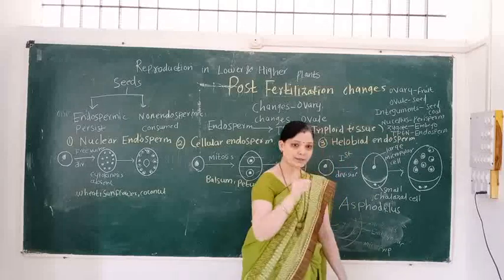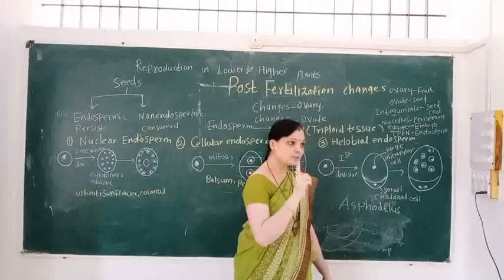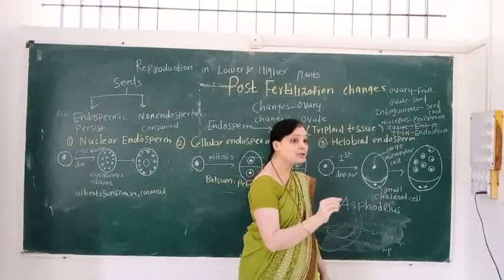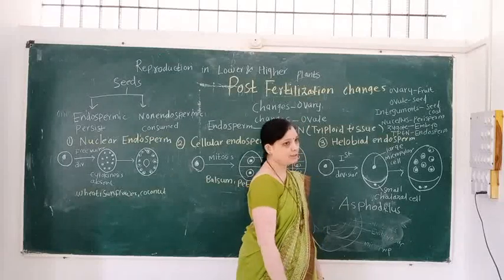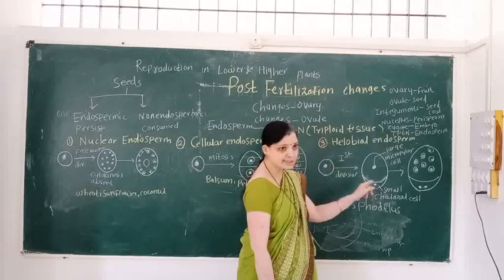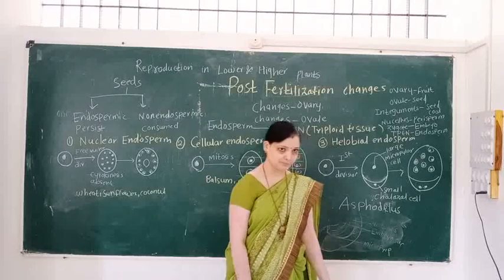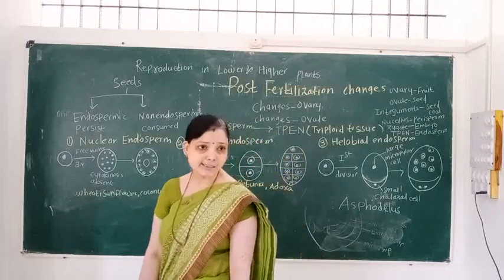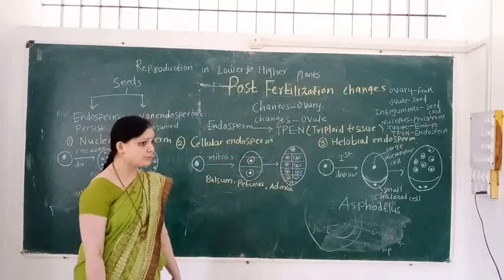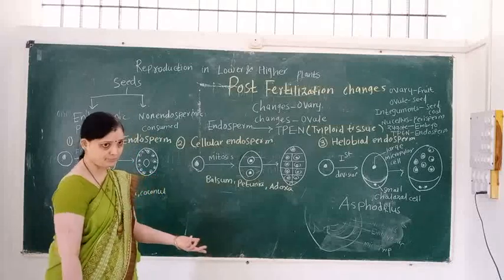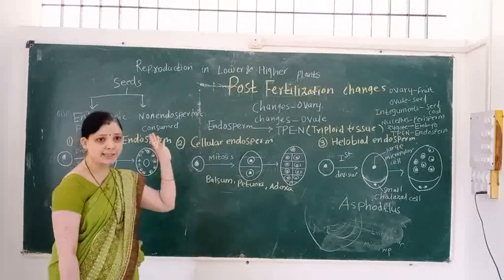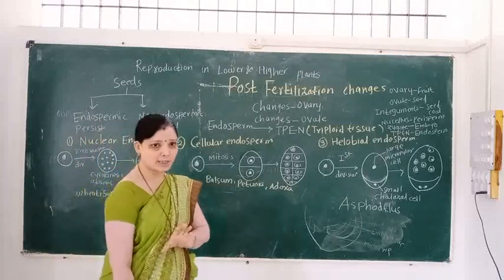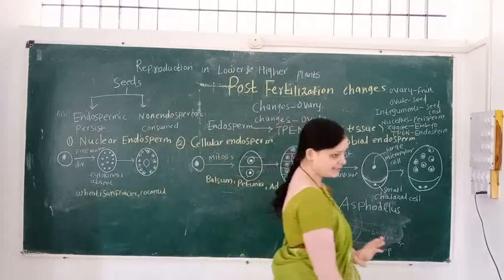Here, the first point to remember is that endosperm is a nutritive tissue. When the endosperm persists permanently in the seed, then these seeds are known as endospermic seeds.